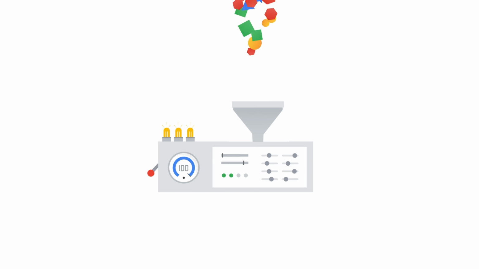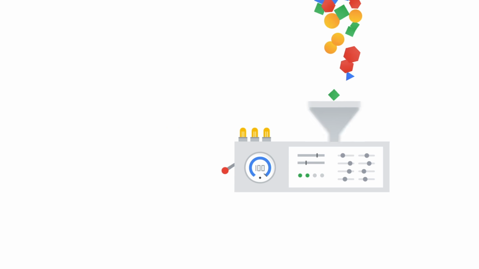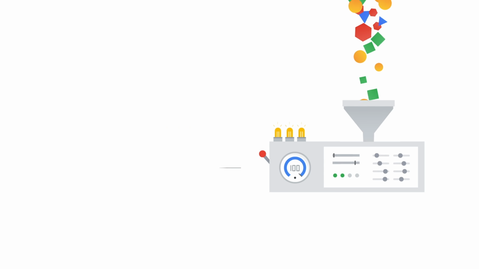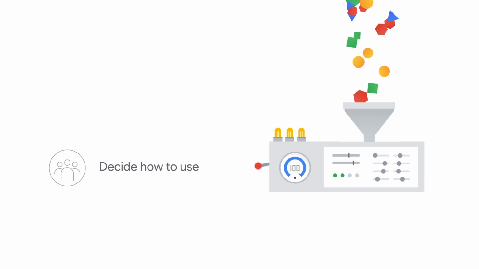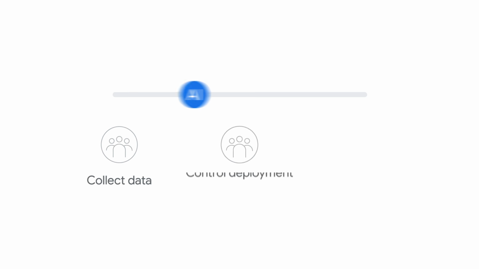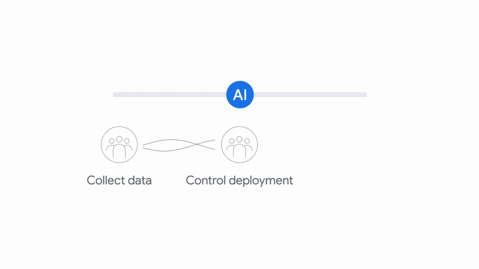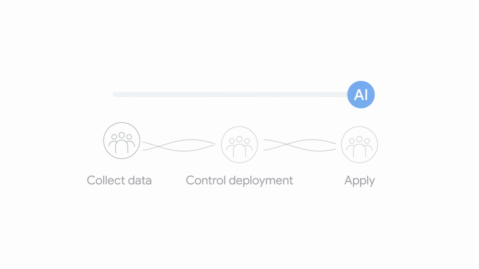There's a common misconception with artificial intelligence that machines play the central decision-making role. In reality, it's people who design and build these machines and decide how they're used. People are involved in each aspect of AI development. They collect or create the data that the model is trained on. They control the deployment of the AI and how it's applied in a given context. Essentially, human decisions are threaded throughout our technology products.